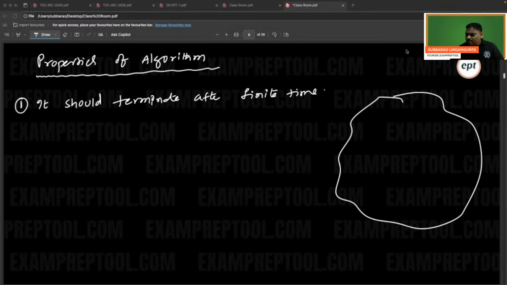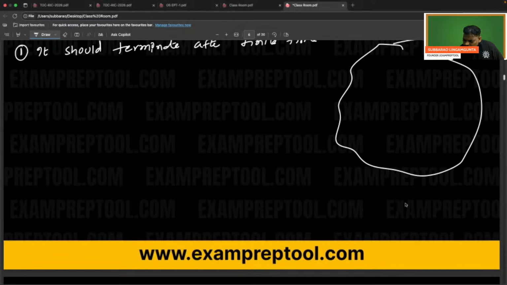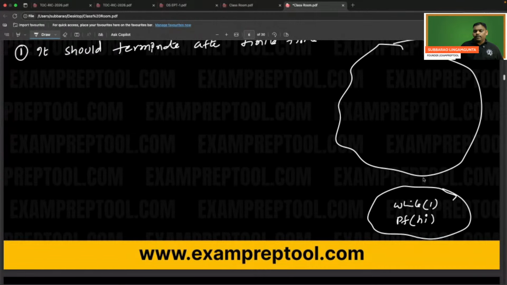I will give one small example. Can you see this one? While(1) print "hi". If you want, you can check. This algorithm contains very few statements, but it goes into an infinite loop. While the condition is true, "hi" will be printed. Once it is in the loop, it keeps on continuing. Remember, from language to language, only the syntax will differ. I am just giving a rough idea.